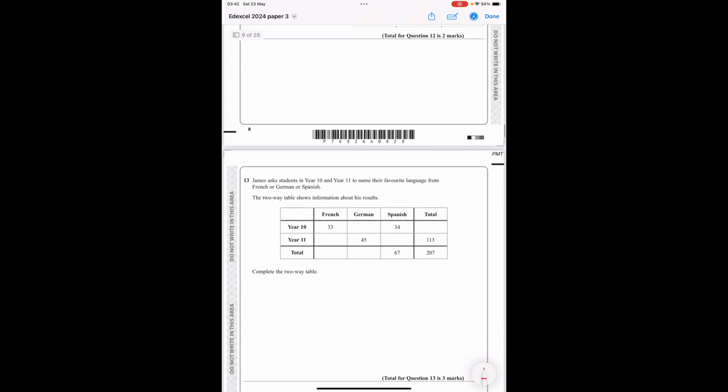James asked students in year 10 and 11 to name their favourite language from French, German or Spanish. The two-way table shows his results. So remember, we're looking for a line that has one gap. So 34 add what is 67? That's going to be 33.